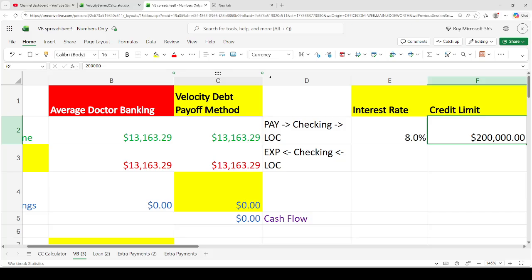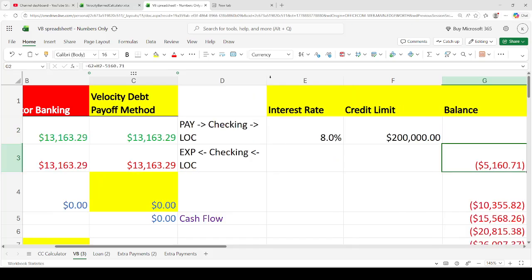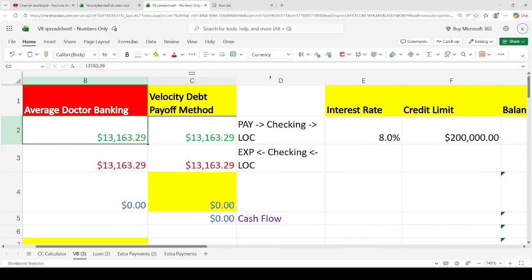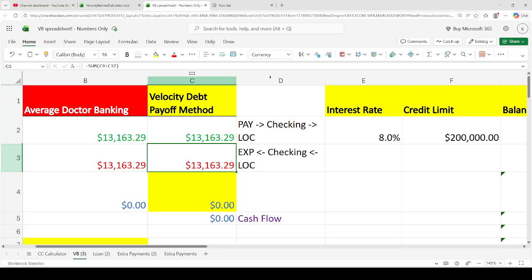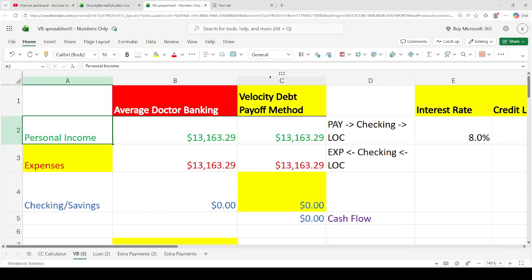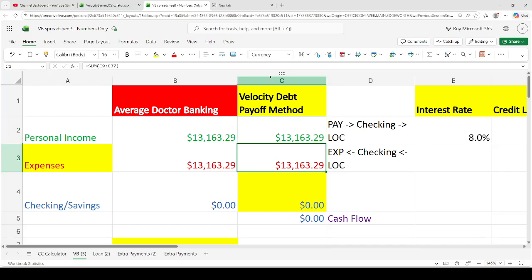But here's the thing: we're going to assume that this line of credit is actually free and clear, like there's no balance on it. Now, let's be realistic, okay? If you have 13 grand as your paycheck and then 13 grand of expenses and $0 left over, will the bank give you a free and clear line of credit?